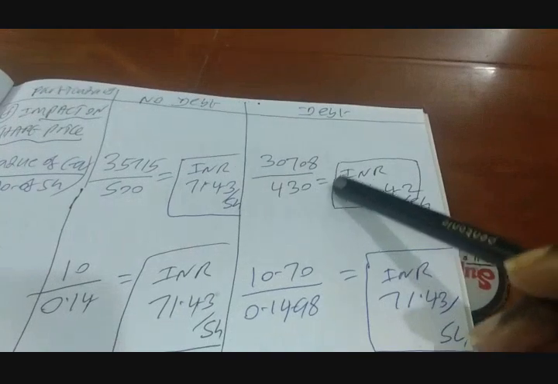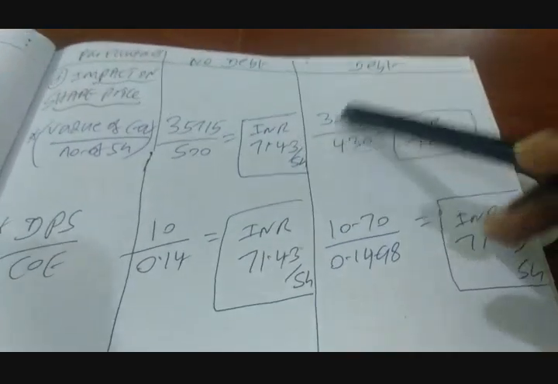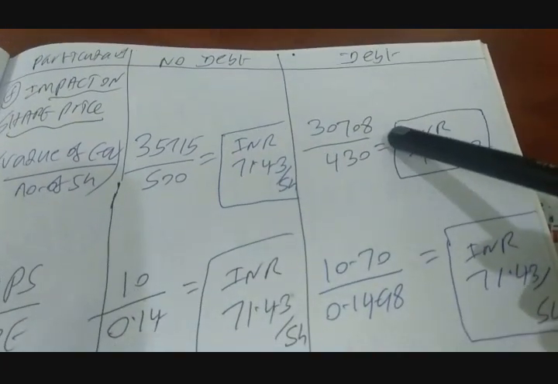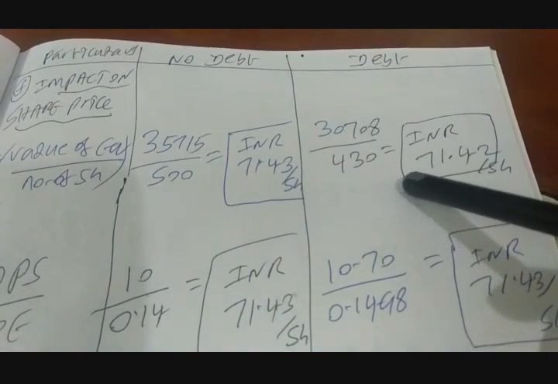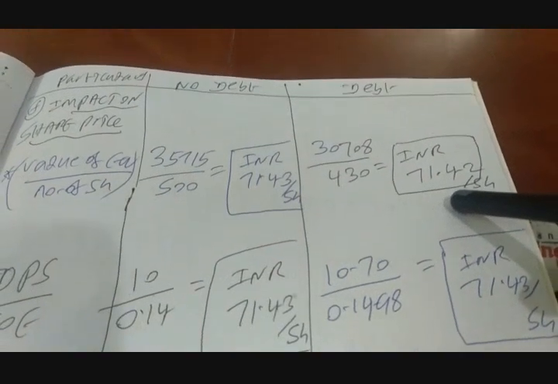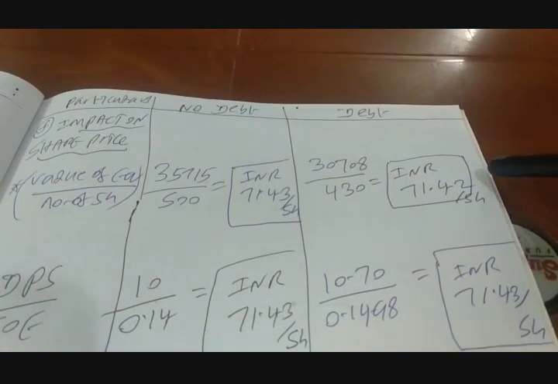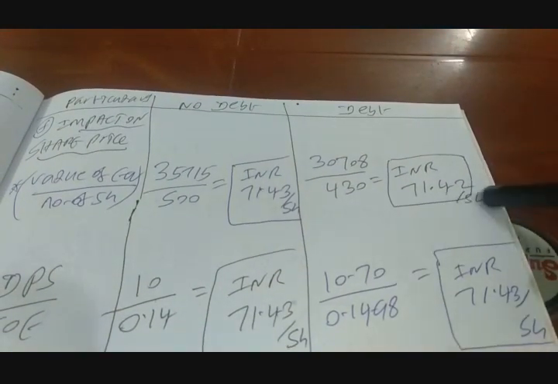If you go for the option of debt, the value of equity aggregate is 30,708. Just now I had shown the computation. Divided by revised number of equity shares 430 gives us the revised value or market price per share, that is 71.42.